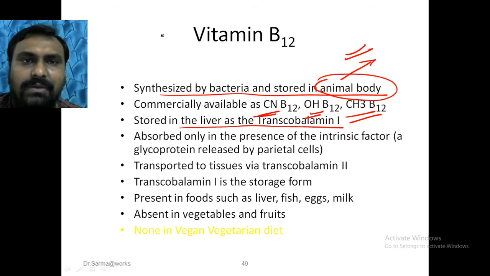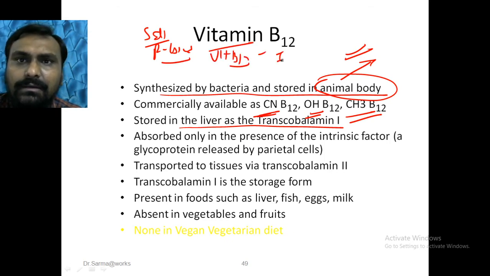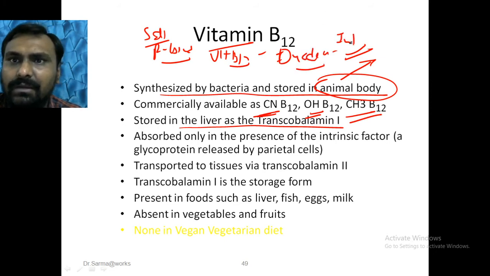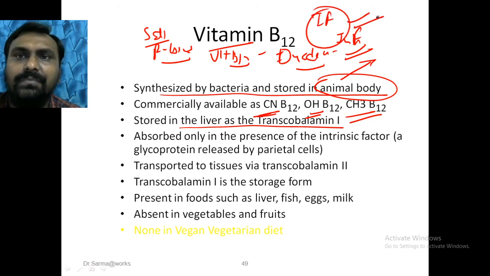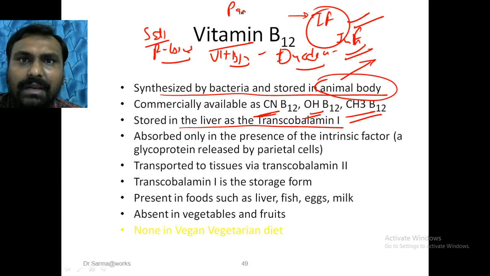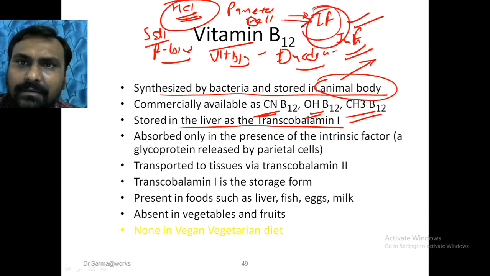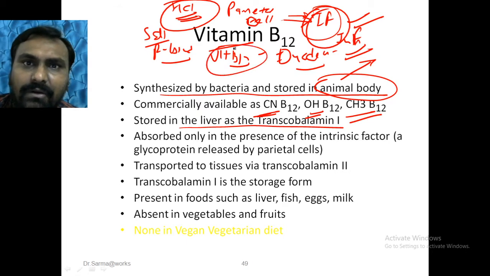In the salivary gland, there is an R binding protein that will bind with vitamin B12 in the stomach, and in the duodenum it will bind with the intrinsic factor. This is called intrinsic factor. It is secreted by the parietal cell under the stimulus of HCl. So the parietal cell will secrete the intrinsic factor and it will bind with vitamin B12 in the duodenum.